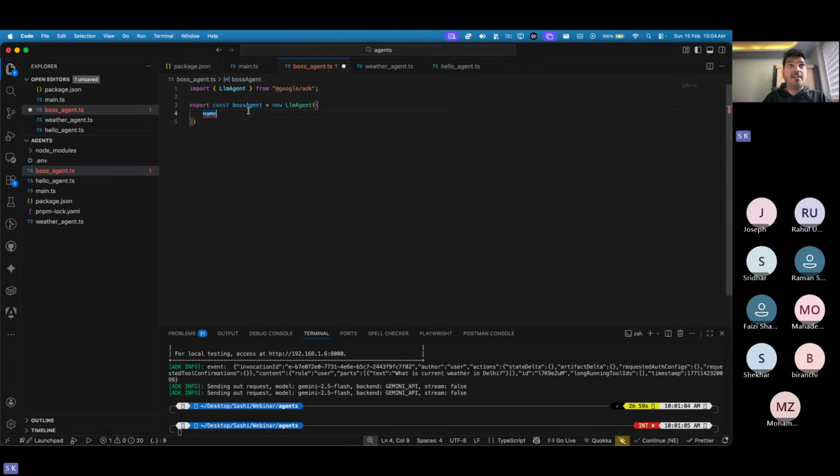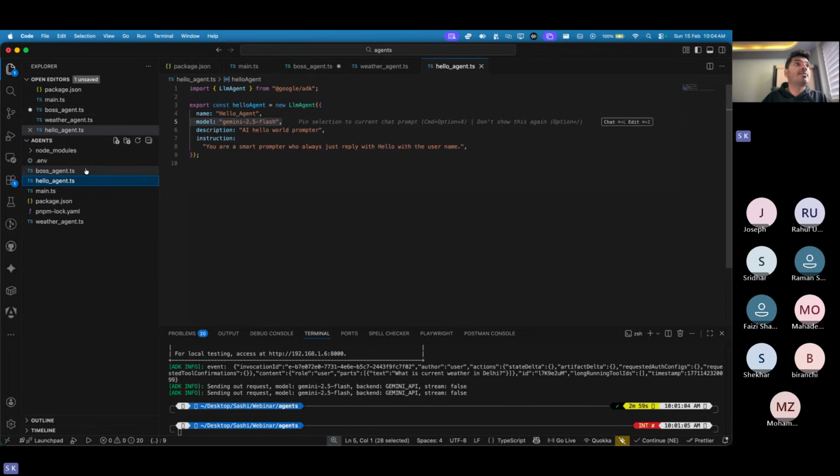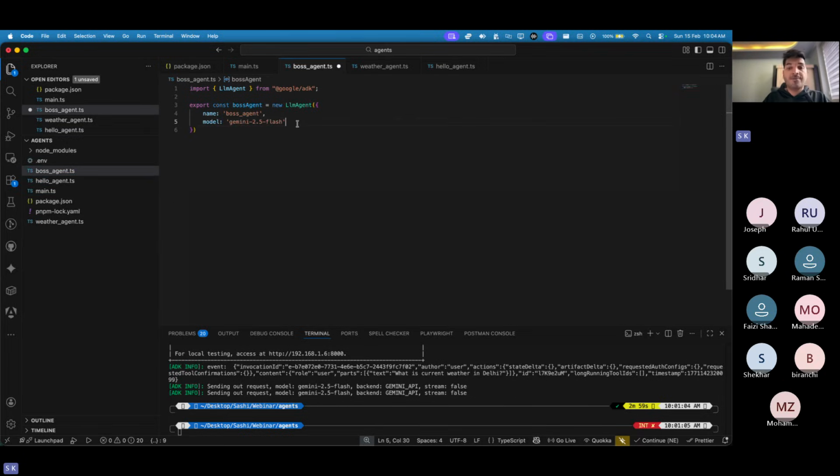Again, let's create an agent and give it the name boss agent. What else do we have? We have a model which we need to specify. So we specify Gemini, what was that? Gemini Flash, right? 2.5. I forget all the time. Gemini 2.5 Flash, if I am not wrong. Let's try to verify. Yes, it is correct. Gemini 2.5 Flash.